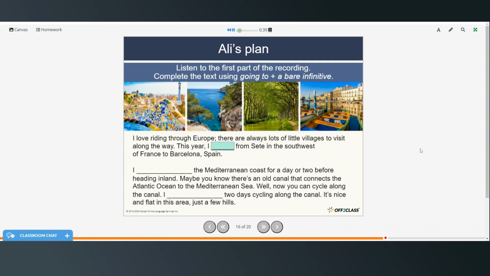I love riding through Europe. There are always lots of little villages to visit along the way. This year, I'm going to ride from Sète in the southwest of France to Barcelona, Spain. I'm going to follow the Mediterranean coast for a day or two before heading inland. Maybe you know there's an old canal that connects the Atlantic Ocean to the Mediterranean Sea. Well, now you can cycle along the canal. I'm going to spend 2 days cycling along the canal. It's nice and flat in this area, just a few hills.